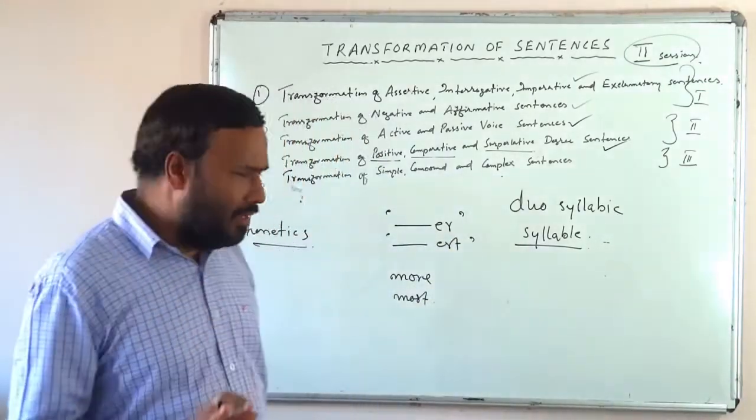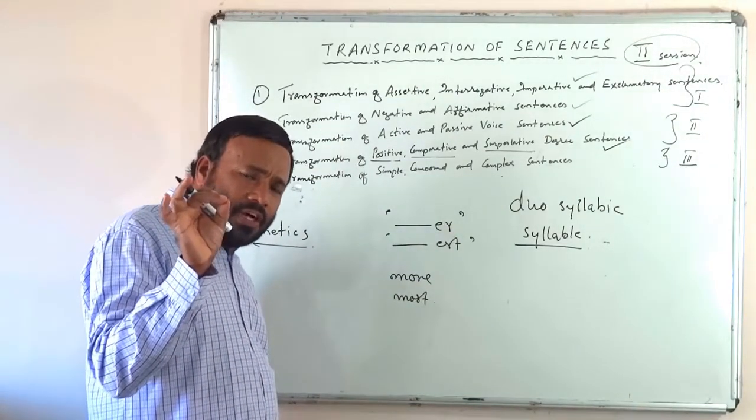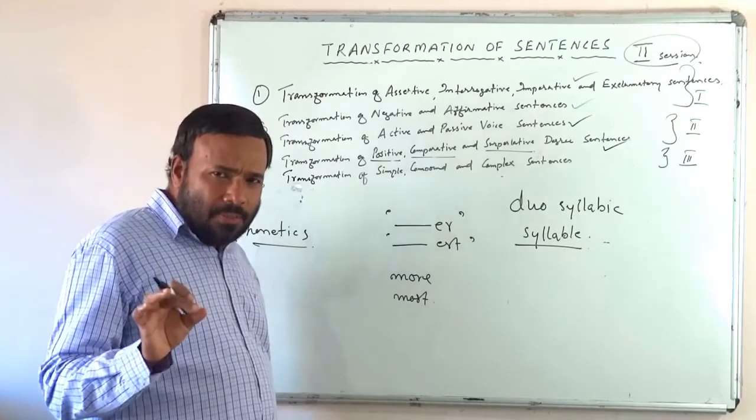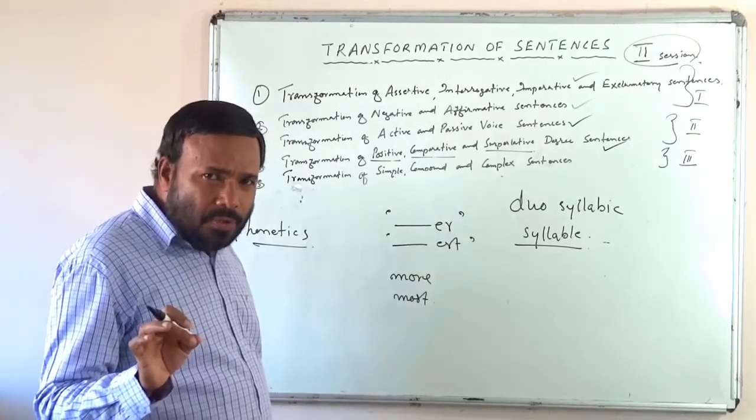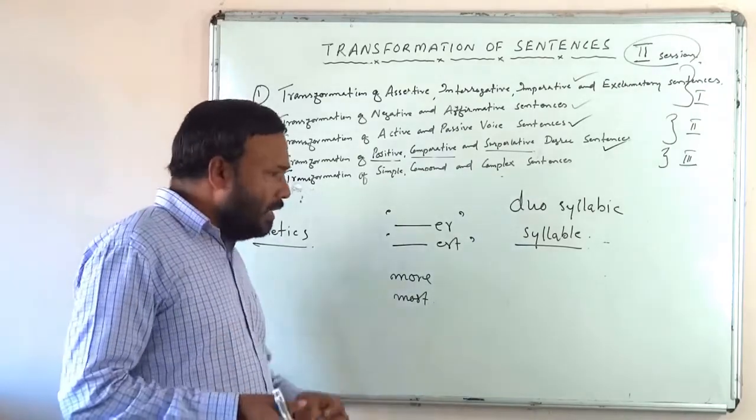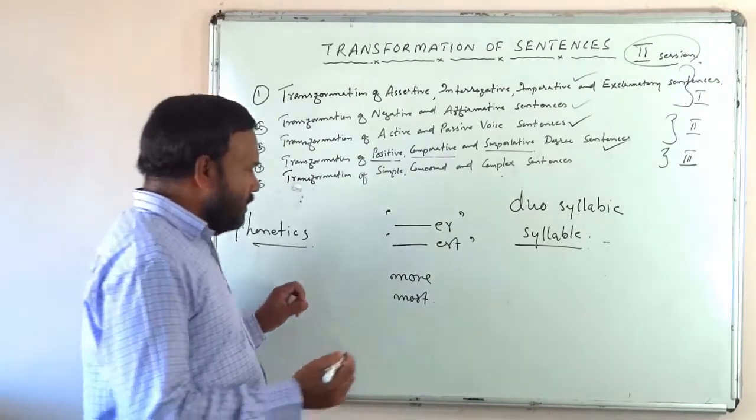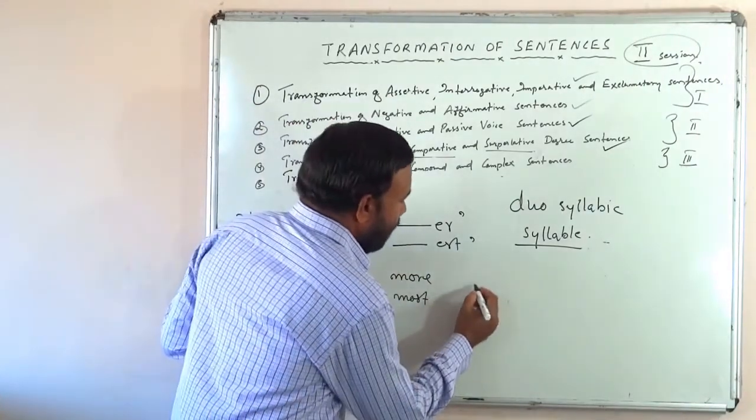Nothing very difficult. Syllable is a small sound unit. Syllable is a small sound unit in a word. Understood? I will give an example, then it will become very clear to you. See this word. Difficult.